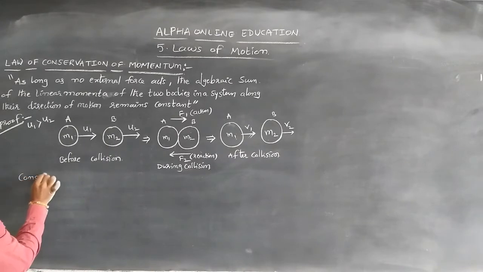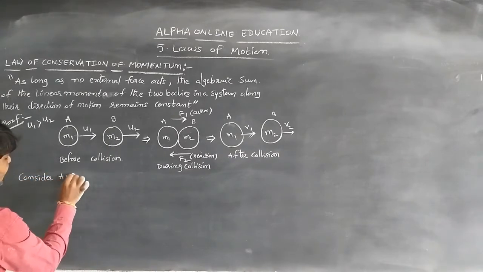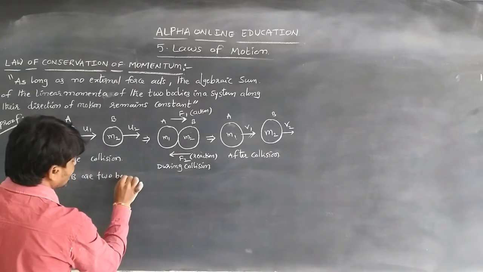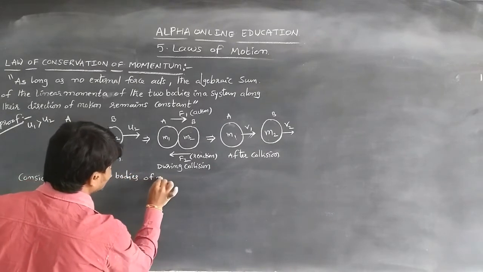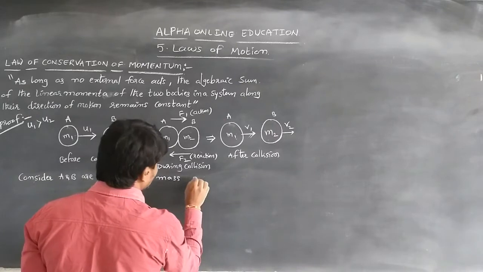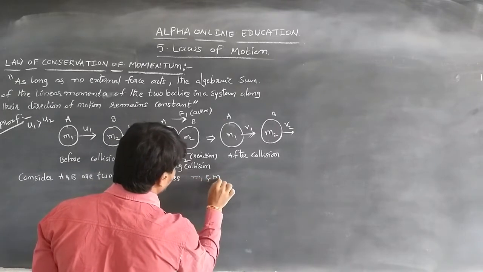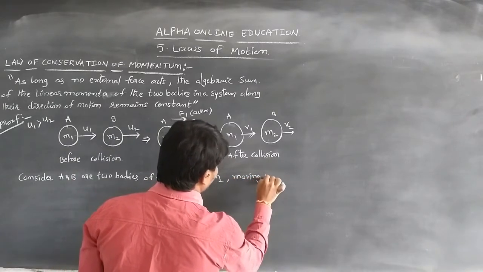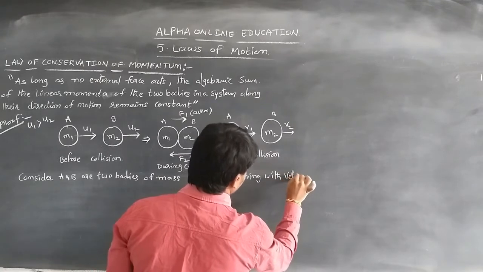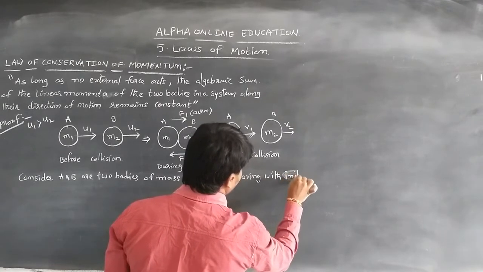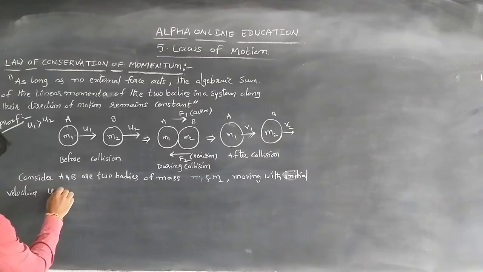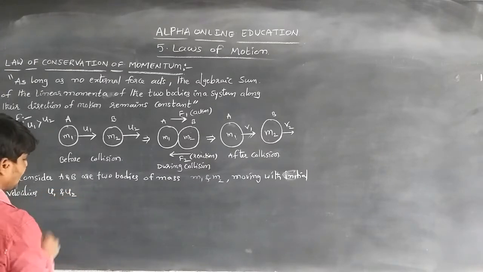Consider A and B are two bodies of mass m1 and m2, moving with initial velocities u1 and u2.